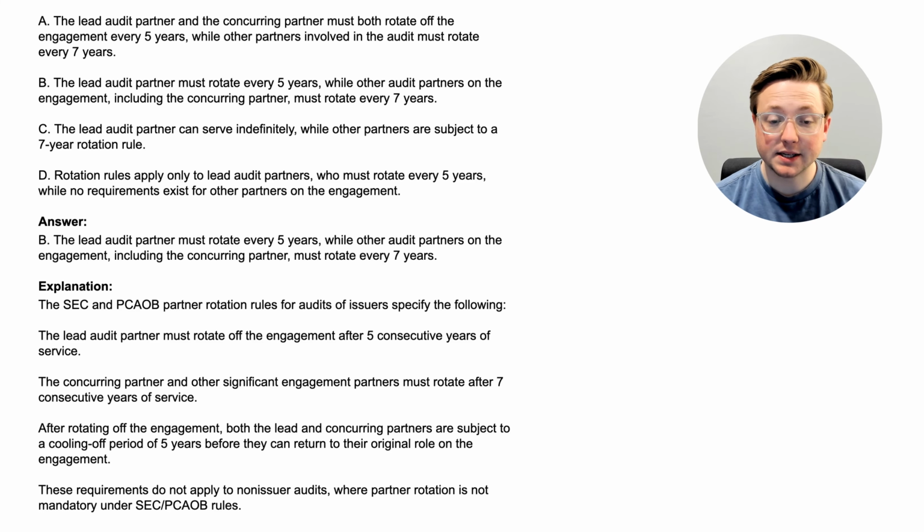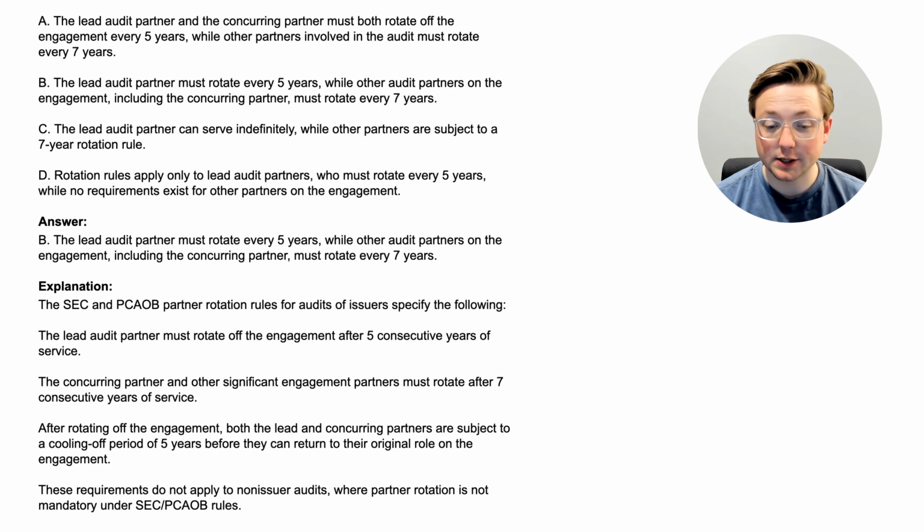The SEC and the PCAOB partner rotation rules for audits of issuers specify the following. The lead audit partner, so the one who's running the engagement, must rotate off the engagement after 5 consecutive years of service. The concurring partner and other significant engagement partners must rotate after 7 consecutive years of service. After rotating off the engagement, both the lead and concurring partners are subject to a cooling off period of 5 years before they can return to their original role on the engagement.